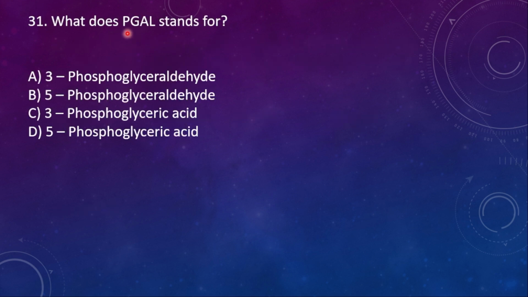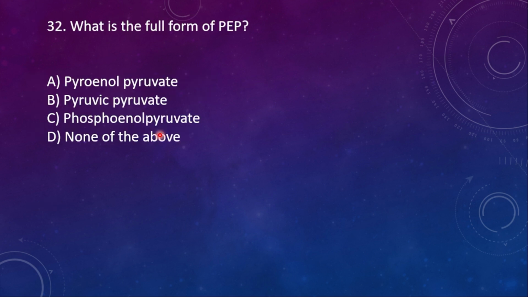31. What does PGAL stand for? A. 3-phosphoglyceraldehyde, B. 5-phosphoglyceraldehyde, C. 3-phosphoglyceric acid, D. 5-phosphoglyceric acid. Here the right option is option A. 32. What is the full form of PEP?